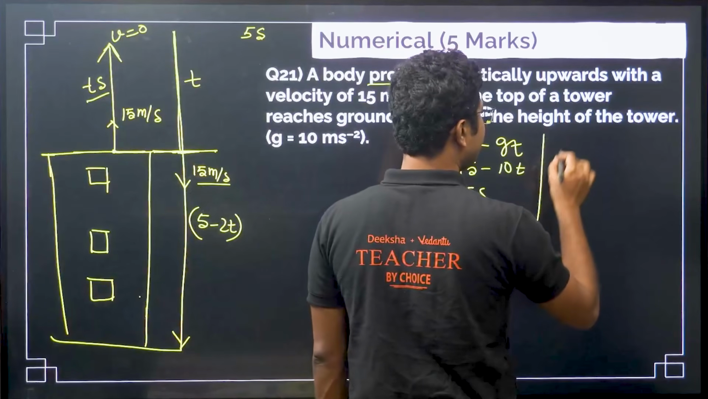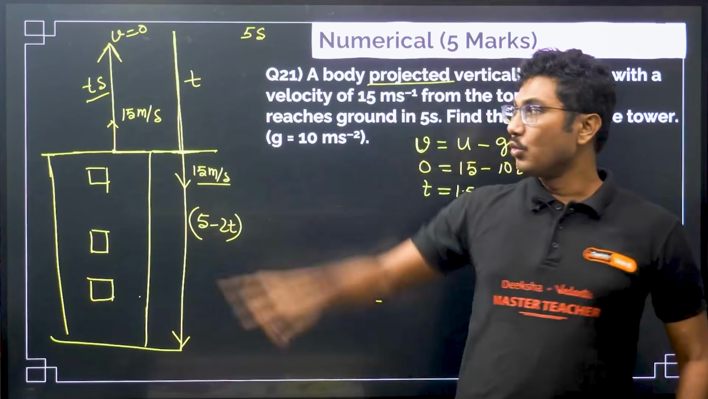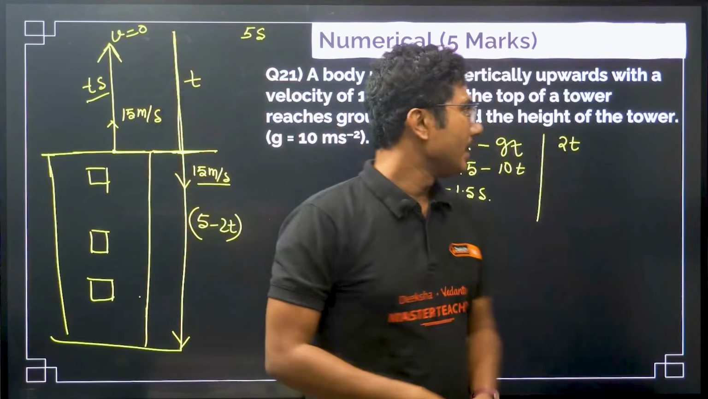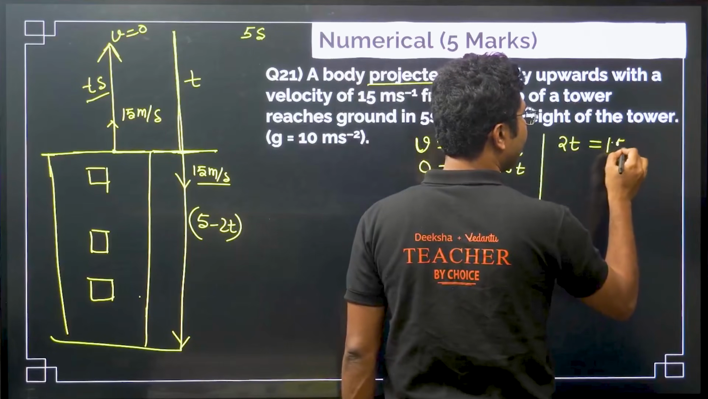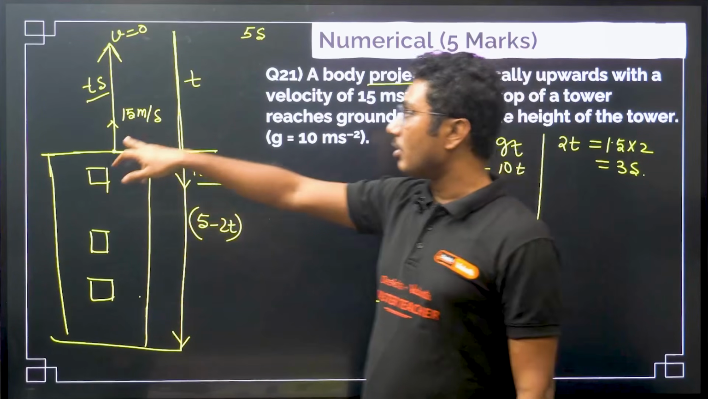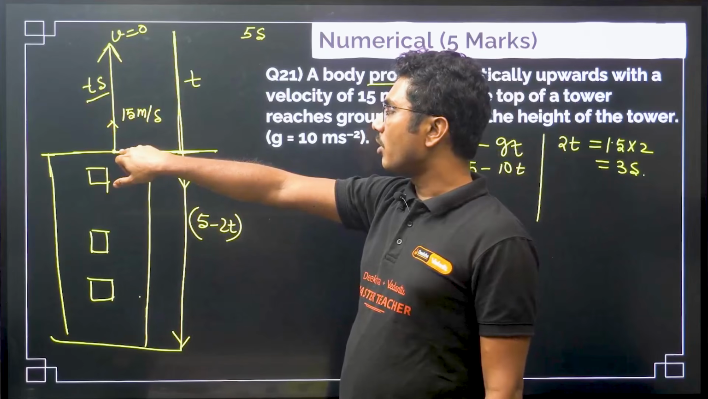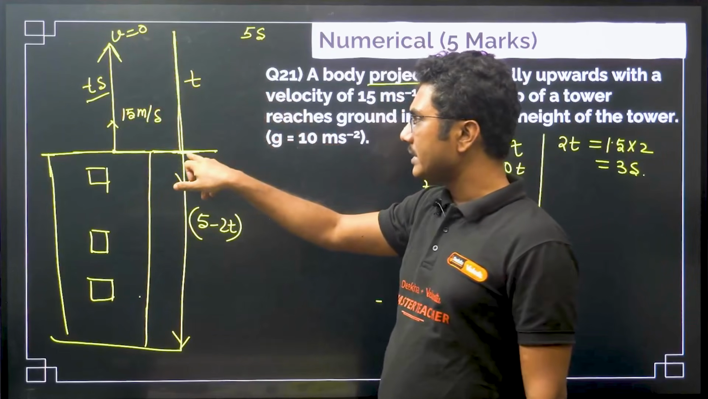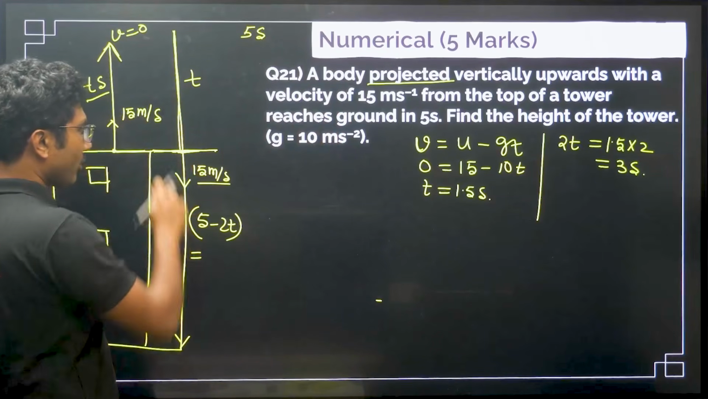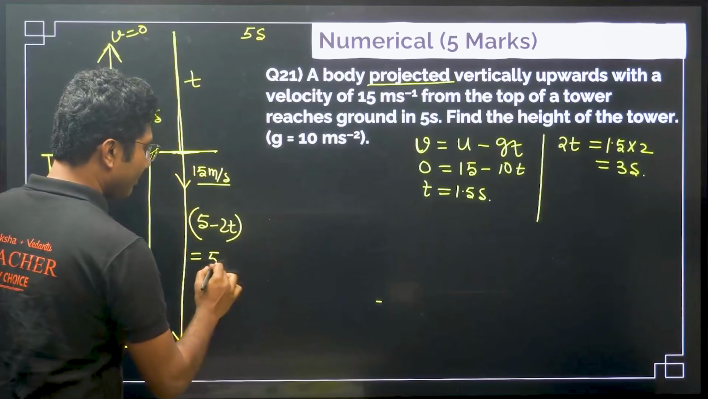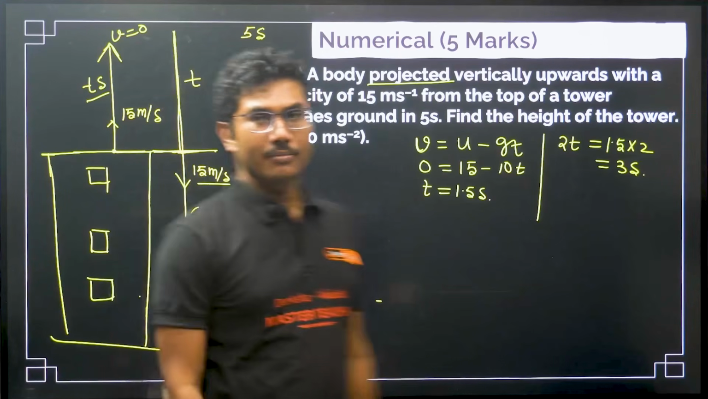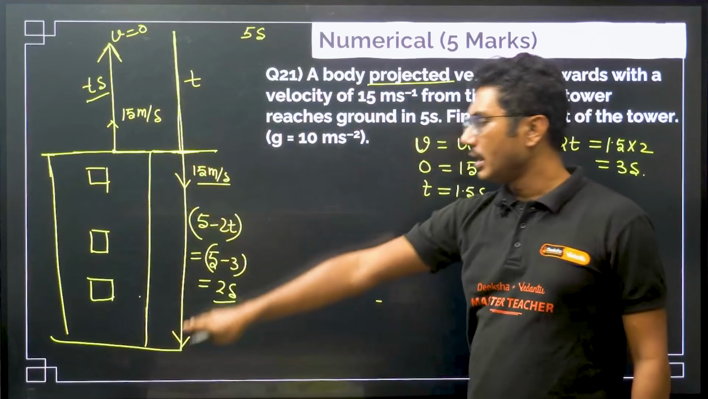So, from here what is the time 2t, the total time? To go up and come back to the same height, it will be 2t. So, 2t is 1.5 into 2, that is 3 seconds. So, 3 seconds is taken by the ball to go up and come back to the same height as the top of the tower. So, how much time is taken by the object to reach from the top of the tower to the ground? It is 5 minus 3, that is 2 seconds. So, 2 seconds is the time taken by the object to reach from the top of the tower to the ground.